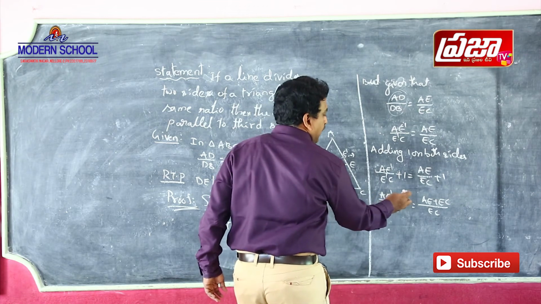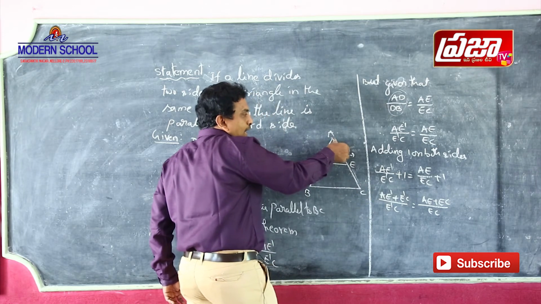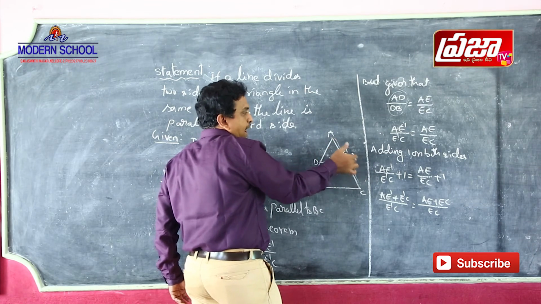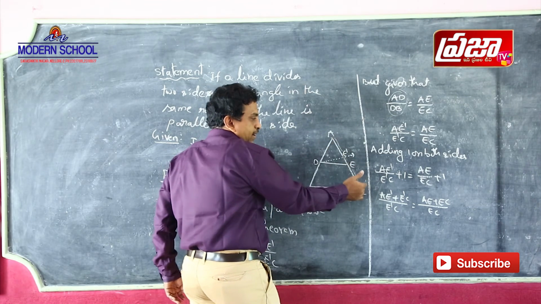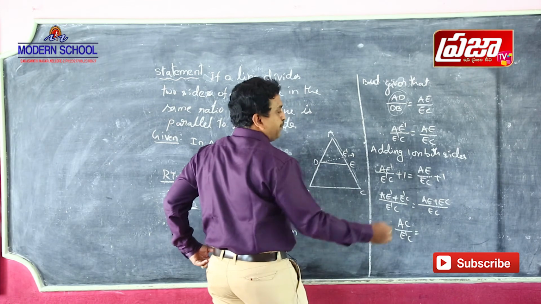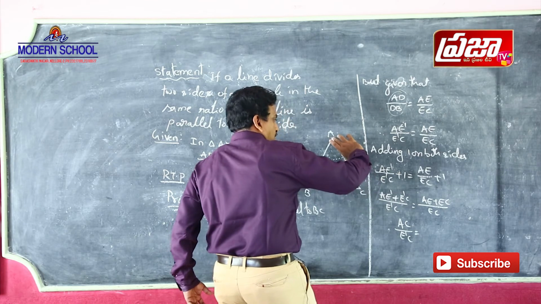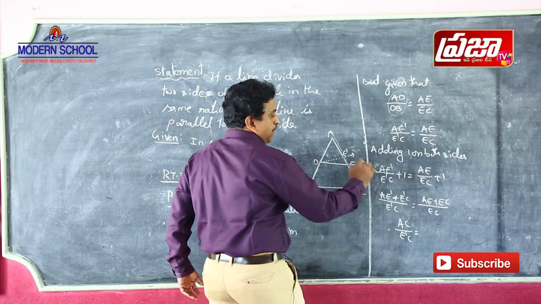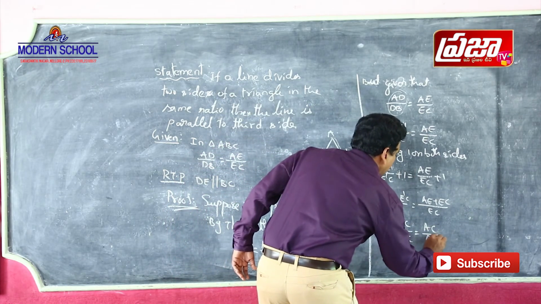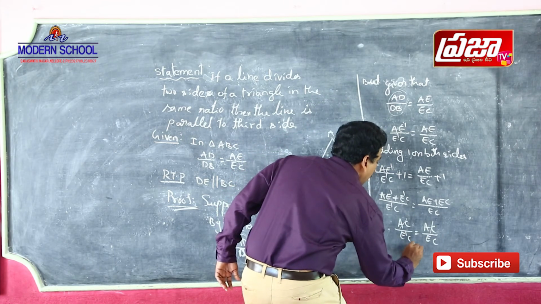AE dash plus E dash C: this is AE dash, this remaining is E dash C. By adding these two lengths, what do you get? Nothing but AC. So AC by E dash C is equal to AE plus EC by EC. By adding AE and EC, again we get AC. So AC by EC. Both numerators are equal, so you can cancel them. Therefore E dash C is equal to EC.